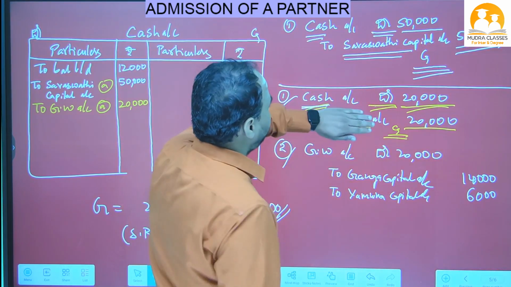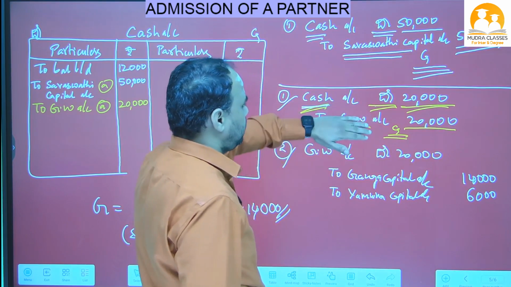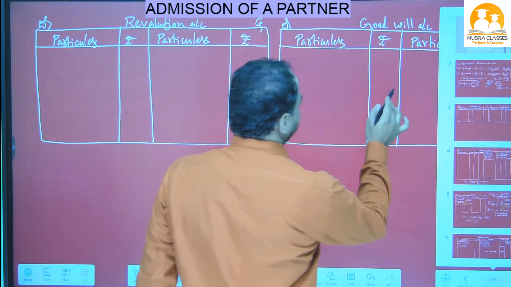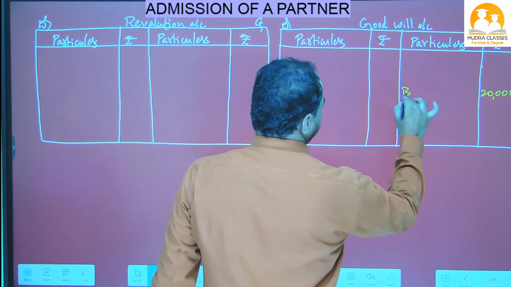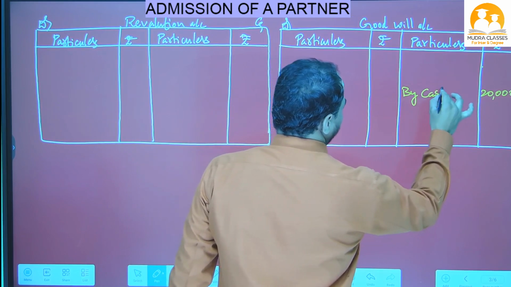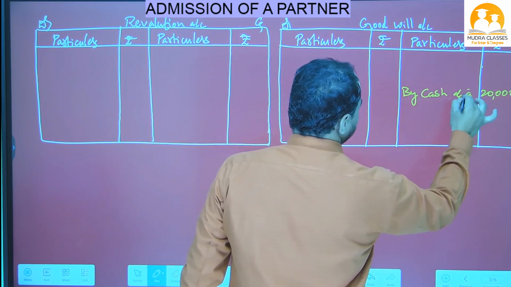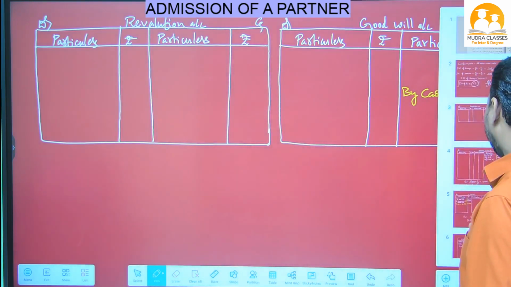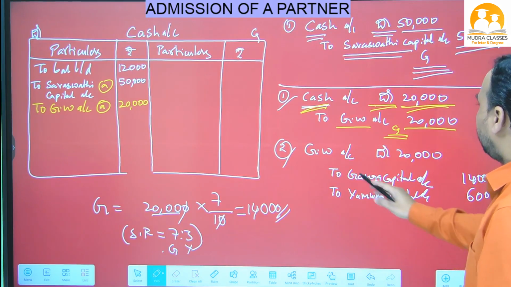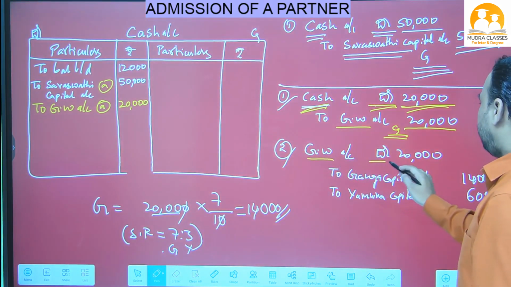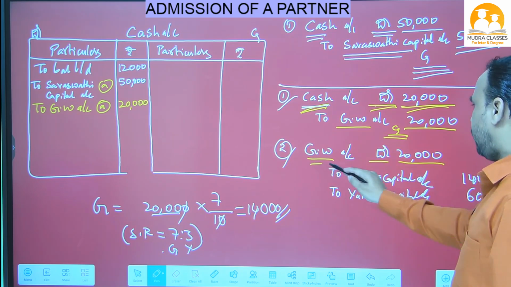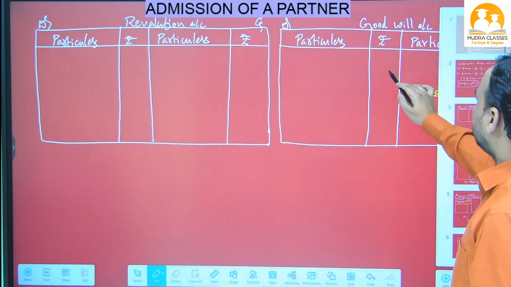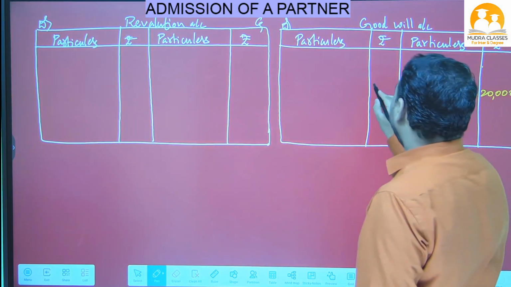Now close this goodwill. What do we have opposite? Cash. So write down cash here, opposite to this amount, by cash account. This is adjustment number A. Similarly, we have to post the second journal entry here. Write in goodwill account, debit side 20,000. So where is the goodwill account? Here. So goodwill account, debit side 20,000.